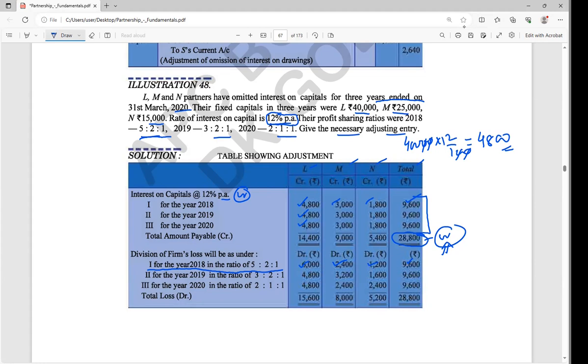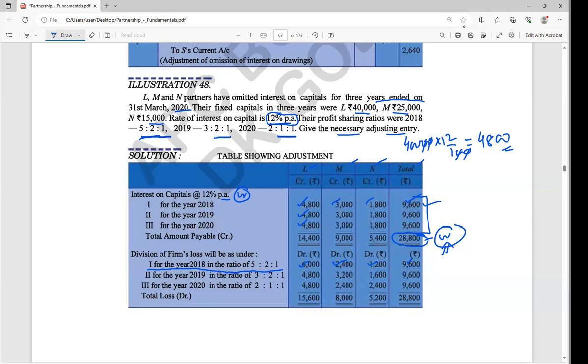Any doubt up to this? We started the adjustment account last time. You have seen it, right, at home. Any doubt you have? No. So first year we have distributed among the partners.